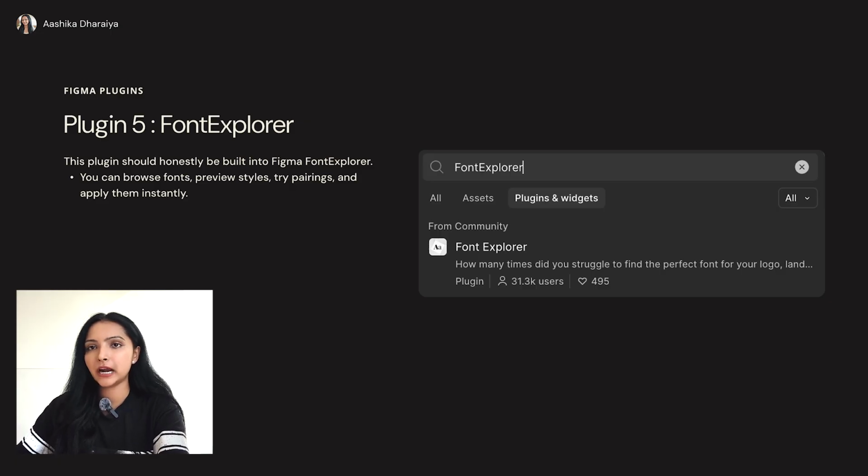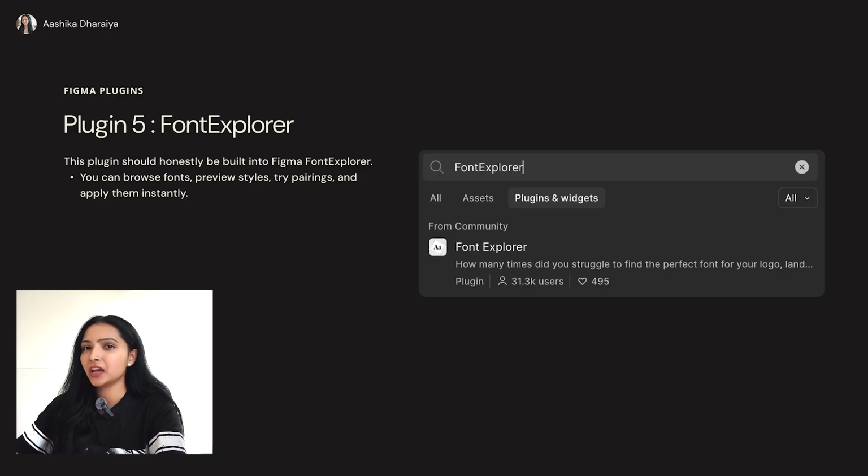Like, you know, what people do is that they go to the other side, and find fonts over there, and they waste hours and hours over there, and they think that, oh, I'm not able to find a good font, guys, what should I do? That's not how we should work anymore. These kinds of plugins can do so many things inside Figma only. So you browse and preview fonts quickly inside Figma. It also helps you find the best typography for your design without guessing, because I have also used it and I have experienced it. So with my experience, I am saying it, right? Without experience, you cannot give advice to anyone. Can you give advice to anyone without experience?